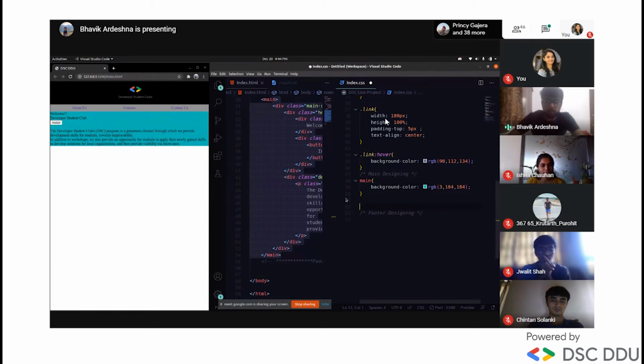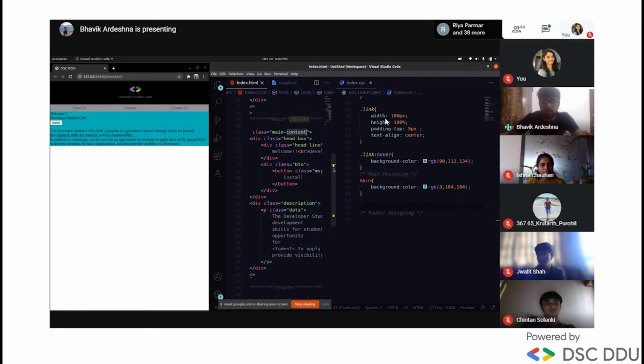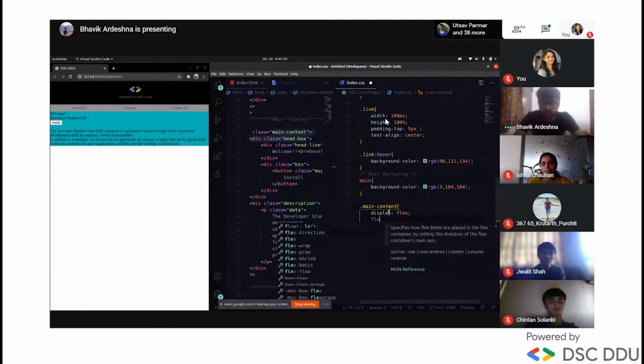Okay, now we will go to main content. Just main content, I told you, right? Now flex will be applied to the parent, means I apply flex here and I will give flex direction column. Okay, it will not show any effect, but afterward when we write the code it will change.